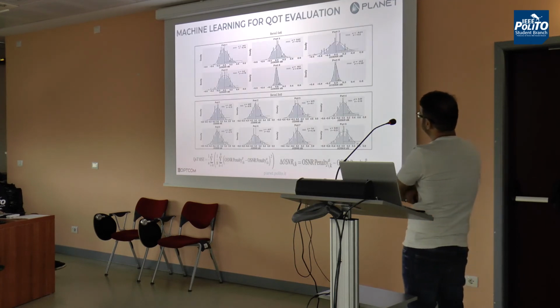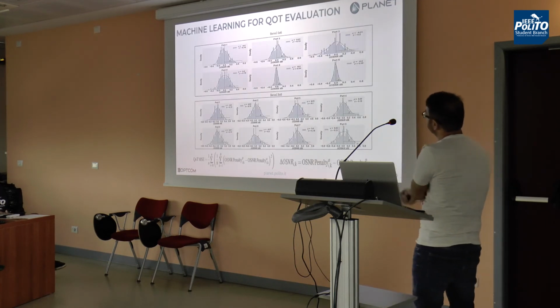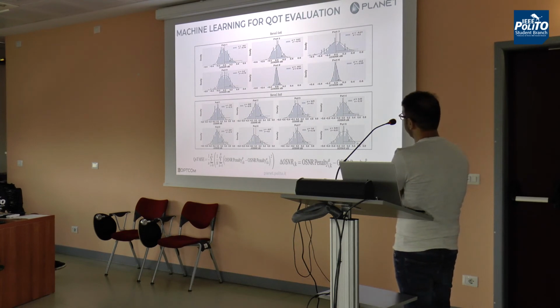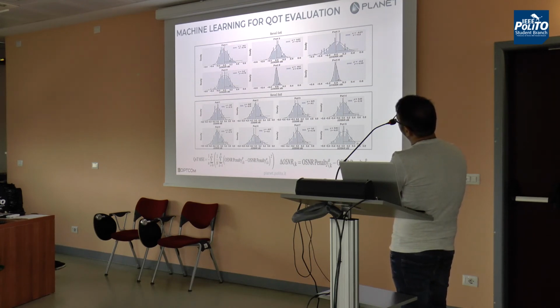So here are the results for the penalty evaluation. The performance of the machine learning model is evaluated using the delta OSNR. So what is the delta OSNR? Delta OSNR is the actual OSNR penalty minus the predicted OSNR penalty. Let's consider port 1, which is the worst port in Benes 6 cross 6.